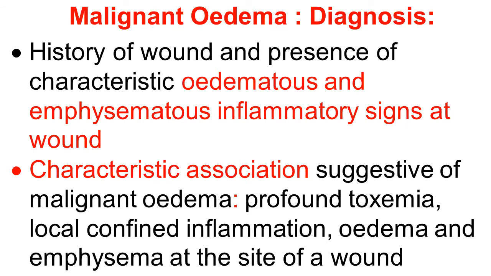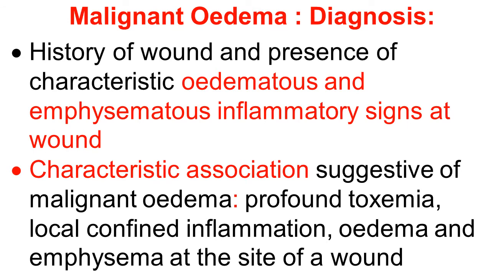Friends, we discuss here important diagnostic points for the diagnosis of malignant edema: history of wound, and presence of characteristic edematous and emphysematous inflammatory signs at the site of wound. So a wound must be there.